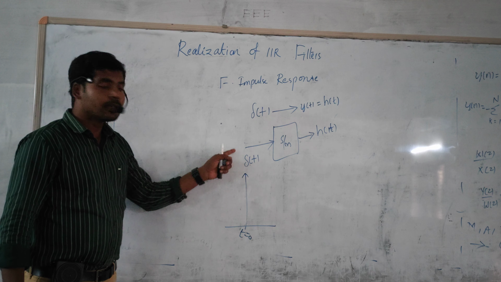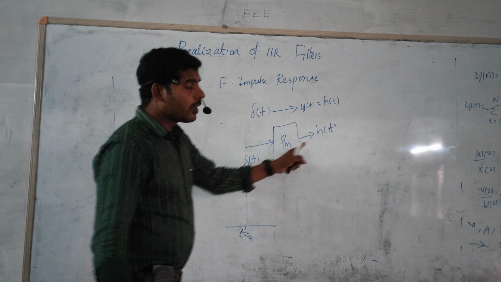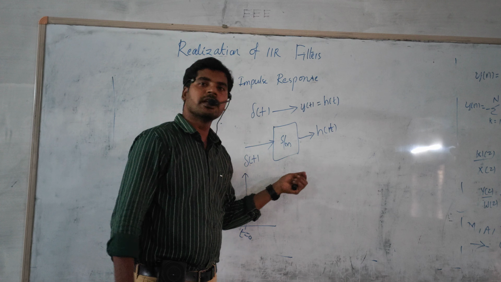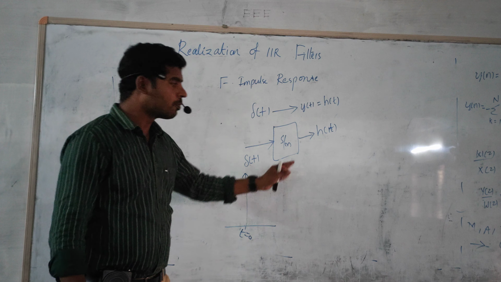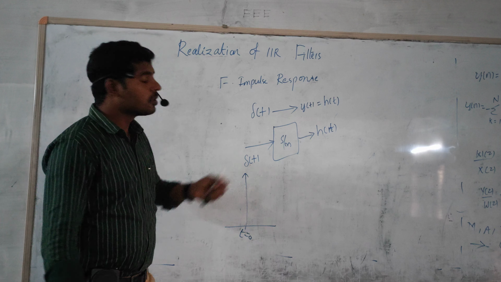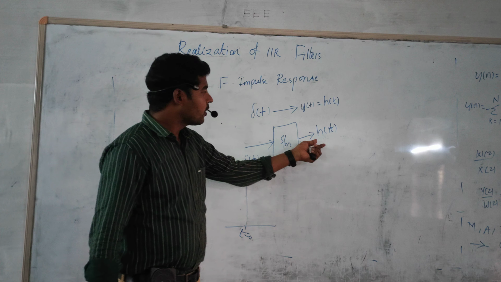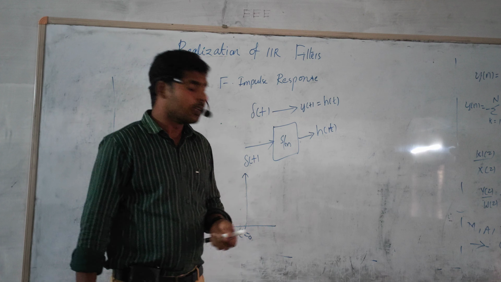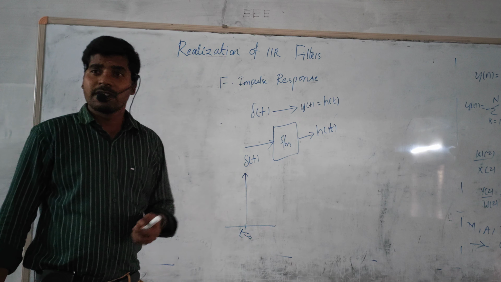When we apply the impulse function to the system, obviously we get some kind of output. The basic operation of the system is that it processes the input signal and gives us some output. That output is the impulse response. What is the use of this? With the help of the impulse response, we can find out the output. This was already discussed in signals and systems.